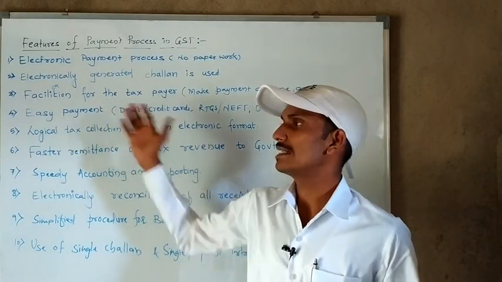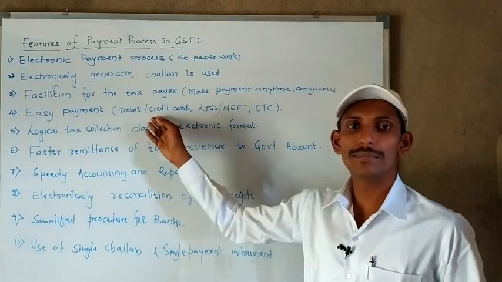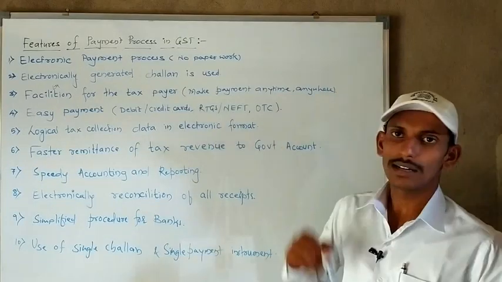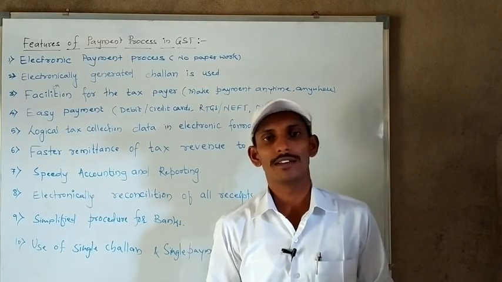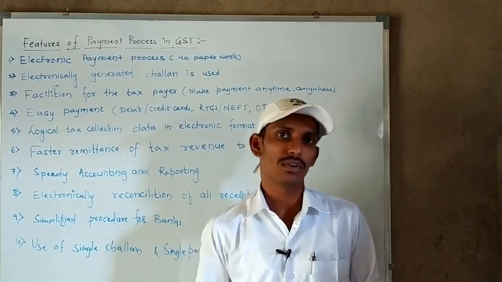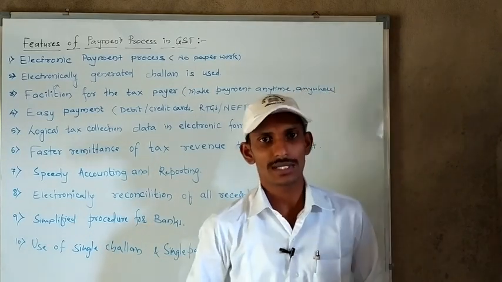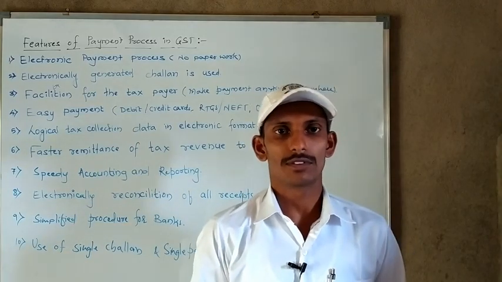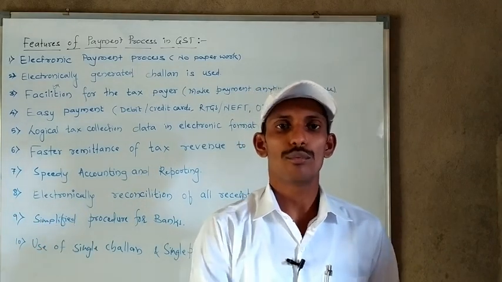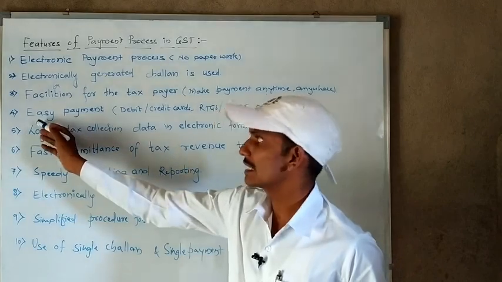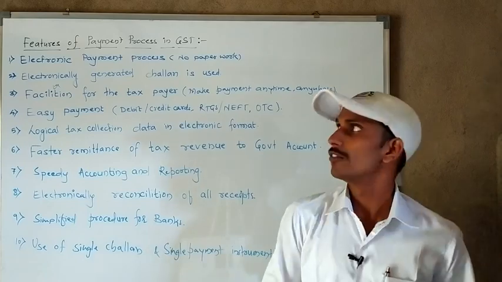The taxpayer can use a debit card, credit card, RTGS, NEFT or OTC, that is the over the counter system. From these modes he can choose any and make the payment within a fraction of seconds, from one place to another. He doesn't need to visit the banks or waste time. That is why it is treated as an easy payment system. This is also one of the features of the payment process in GST.